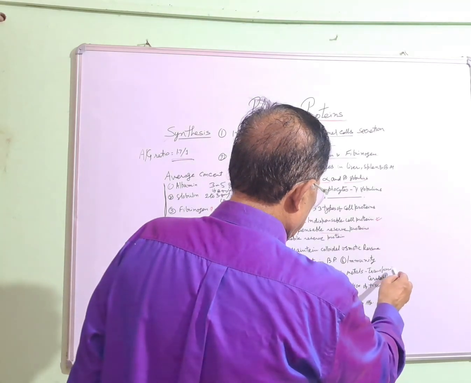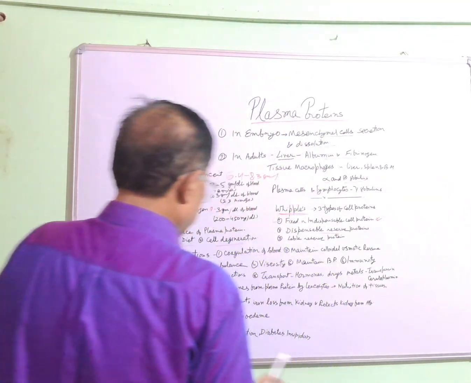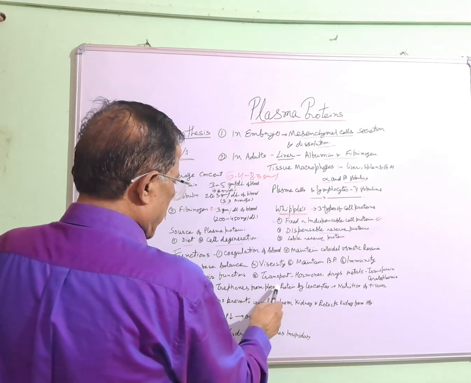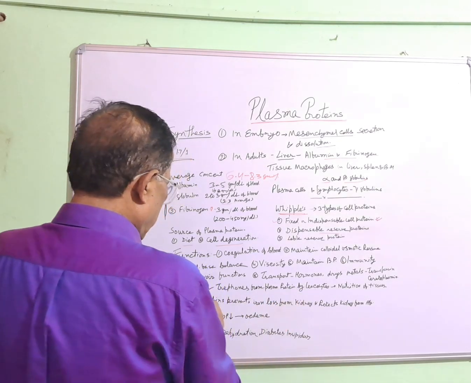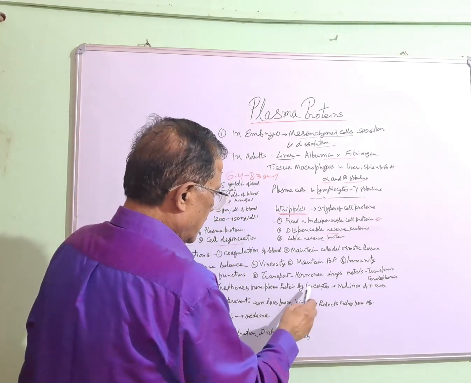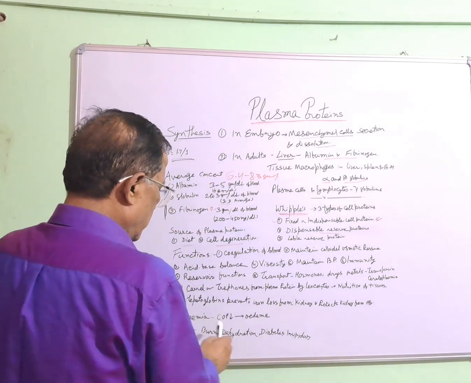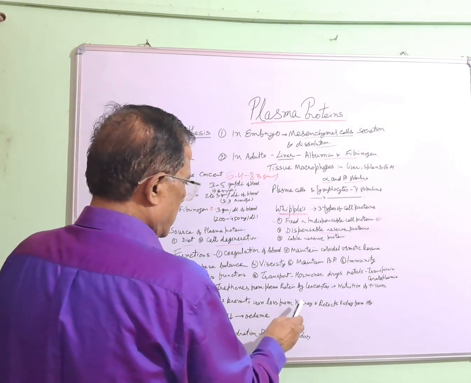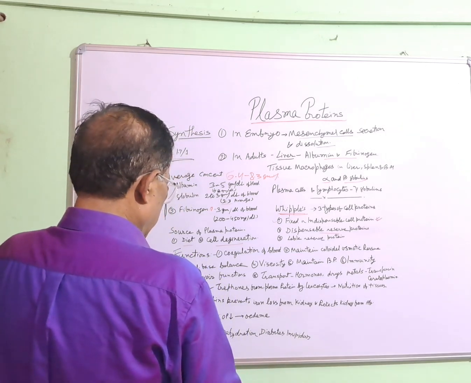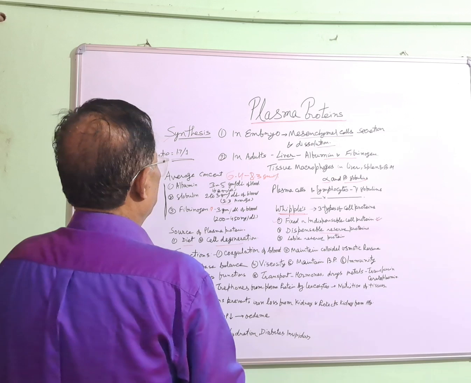Transferrin is the protein involved in iron, and ceruloplasmin in copper transportation. Then trephones are formed from plasma protein by leukocytes and cause nutrition of tissues. Haptoglobulins prevent iron loss from the kidney and protect the kidney from hemoglobin. These are the main functions of plasma protein.